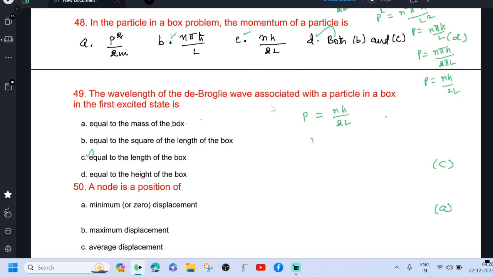For the first excited state, the value of n equal to 2. p equal to 2h by 2L, that is h by L. You know that lambda equal to h by p, which is h divided by h into L. Therefore, lambda equal to L. So, option C, equal to the length of the box, is the correct answer.